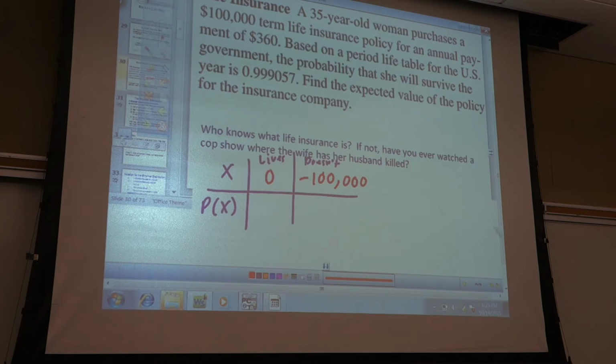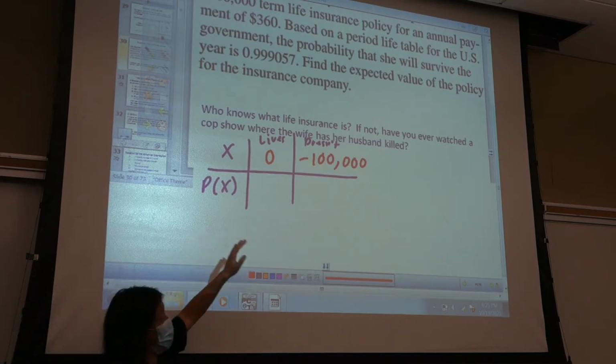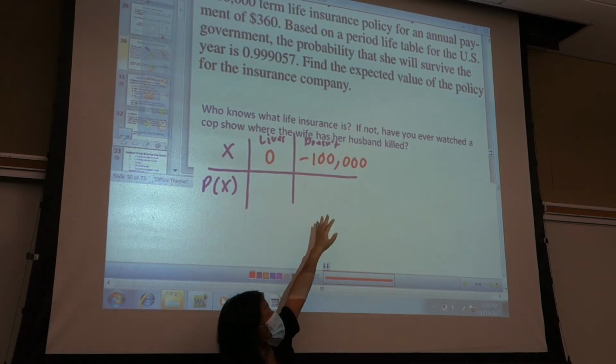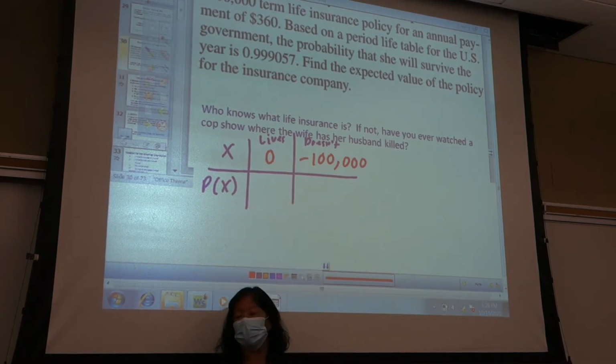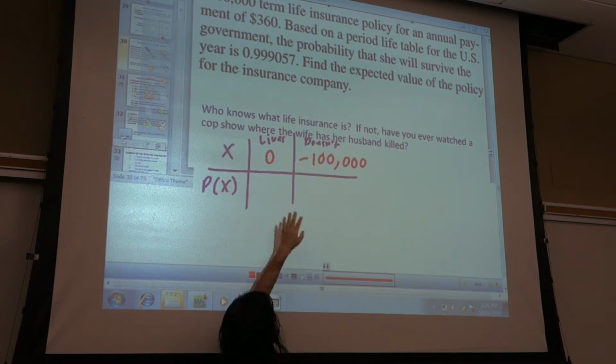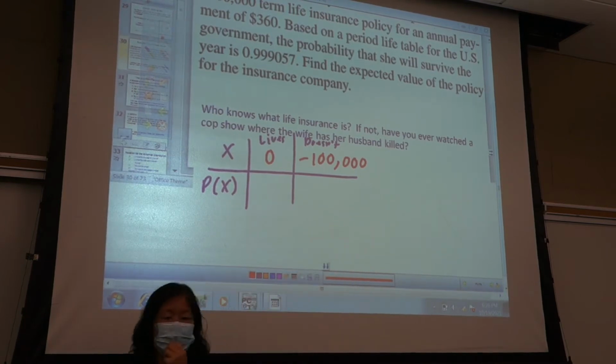Okay. Now you need to find the probabilities of each of these. Do you know the probability of one of them? Yeah. If you know the probability of one of them, it's either one or the other. Can you find the probability of the opposite? Yes. Because either she does or doesn't, right? Those two things need to add up to 1 or 100%. So you know the probability that she lives. You can find the probability that she doesn't. Everybody do that. It's in the problem. Find it.